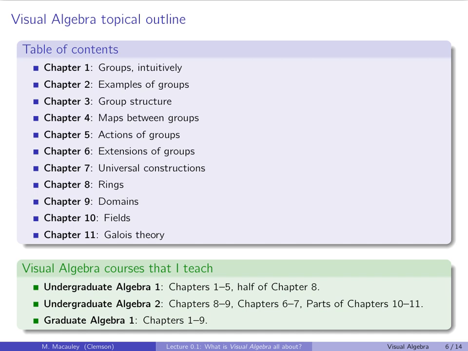Chapter 2, examples of groups. I go over all the standard ones: the cyclic, dihedral, abelian groups, the symmetric groups, the alternating groups. But then I do a lot of non-standard ones: dicyclic, generalized quaternion groups, diquaternion groups, semi-dihedral, semi-abelian groups. These are groups a lot of people have not heard of. In fact, some of you haven't heard of them because I made up their names, or one of them I made up the name, and another one my student made up the name. And they're not common because they have these unmotivated presentations that are really just not insightful.